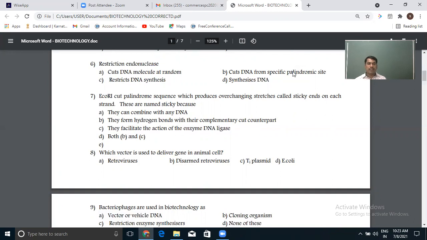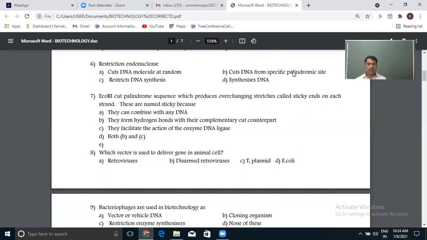If they cut the DNA from one end, they are called exonucleases, which we taught in the previous class, molecular basis of inheritance. So, cutting the DNA molecule at random, or cutting the DNA molecule at specific palindromic sites. So I came to the option now, restriction endonuclease. Regarding that, they are asking their function: restrict DNA synthesis, synthesize DNA.